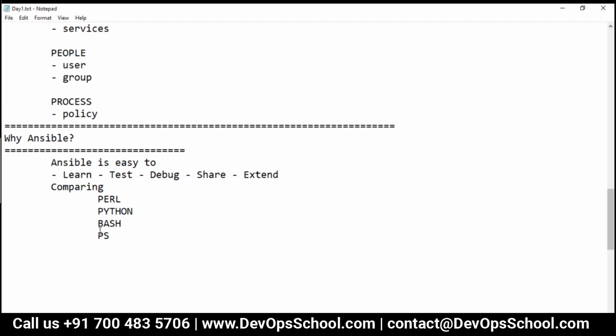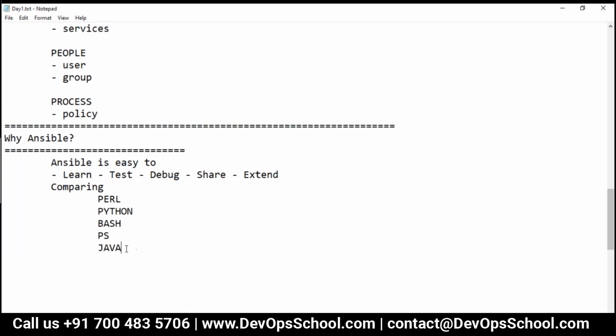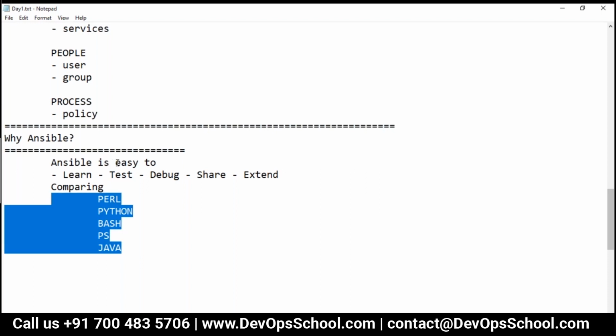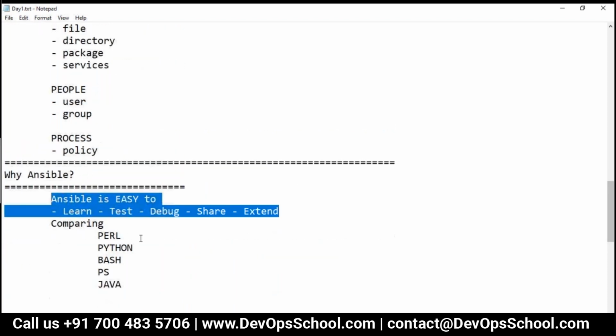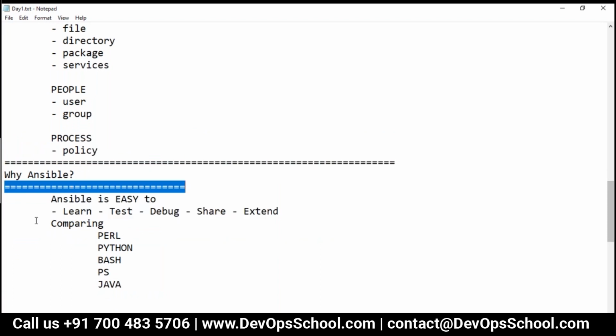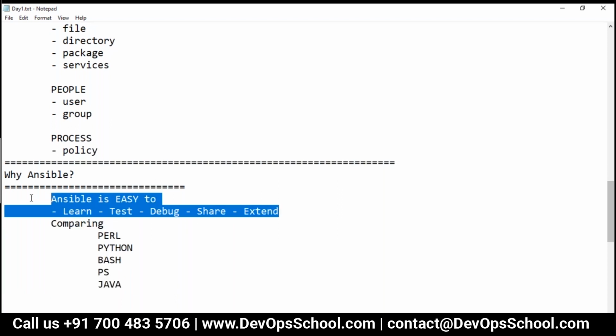But when you want to increase the capability of, let's say, Java itself or Perl itself or Bash itself or Python itself, then again you have a challenging time. I'm not saying it's not possible, it is possible, but all I am saying is it's easy to do with Ansible. So when it is easy to do server management, server configuration management using Ansible, why use some complicated larger languages and all? Why can't we use small languages like Ansible? So that's the one reason.